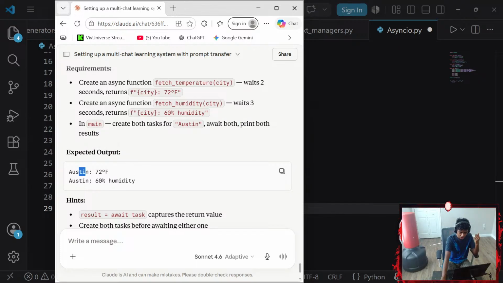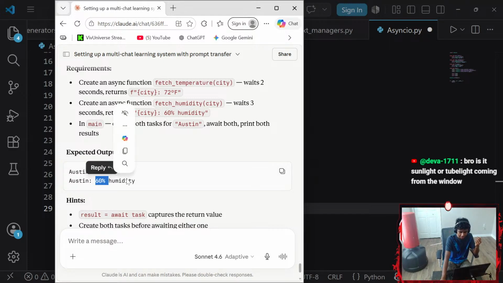Okay, expected output. Austin has 72 degrees Fahrenheit. I think that's pretty mid temperature. Austin is 60 degrees humidity.